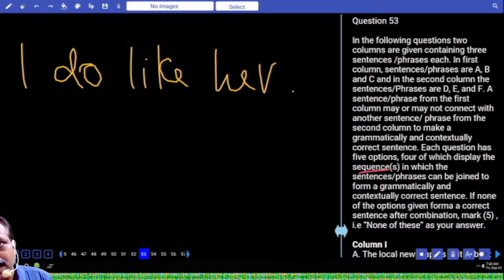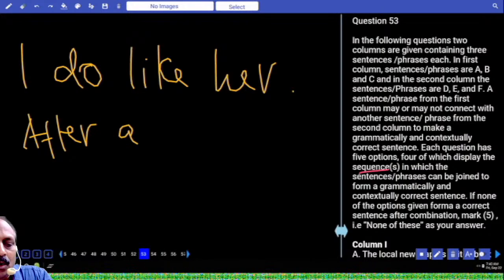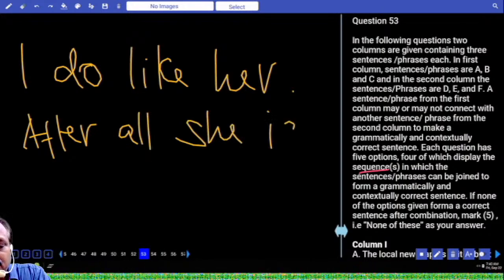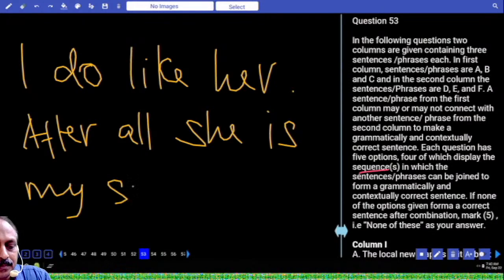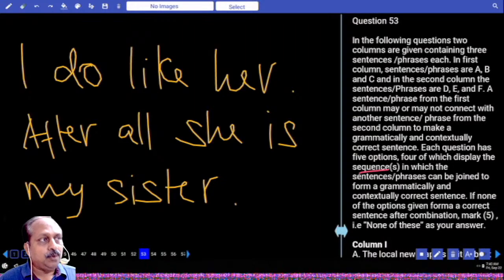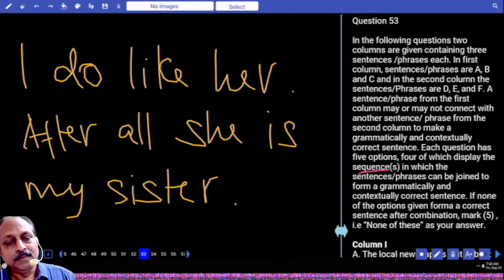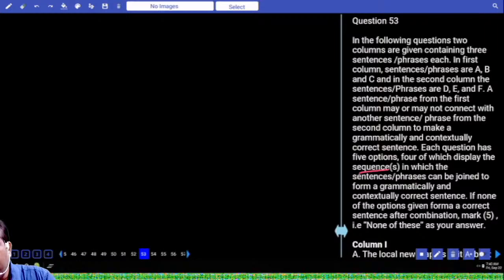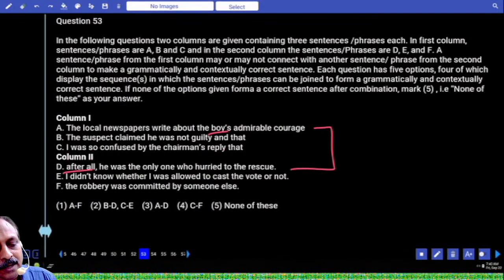I am trying to emphasize. I do like her. After all, she is my sister. What do you understand from this sequence? You made a statement. To support that statement, you have used after all. She is my sister. Have you got an idea? Based on that, you can consider A and D. How many options with A, D? Only one option. But we'll check other pairs.